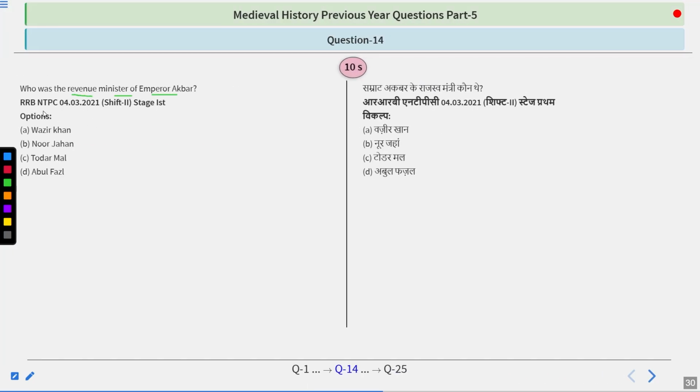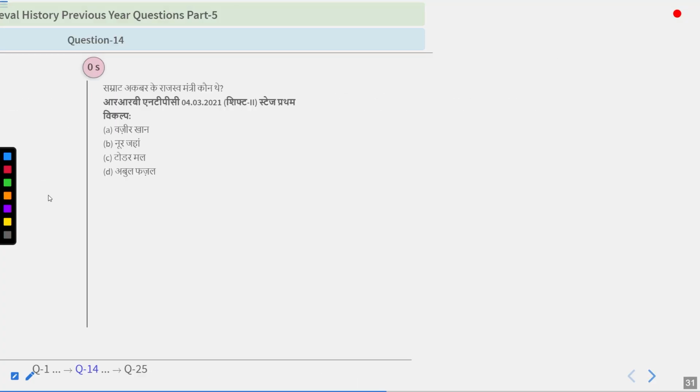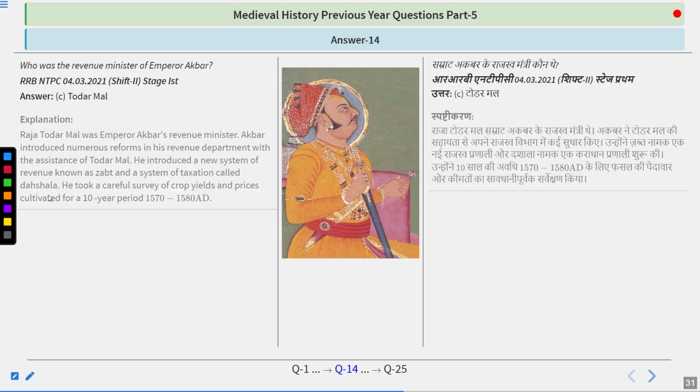Who was the revenue minister of Emperor Akbar? Wazir Khan, Noor Jahan, Todarmal or Abdul Fazl? So take your time. And I guess the answer is very simple, because you must have heard about him since your childhood. So the answer is Todarmal.